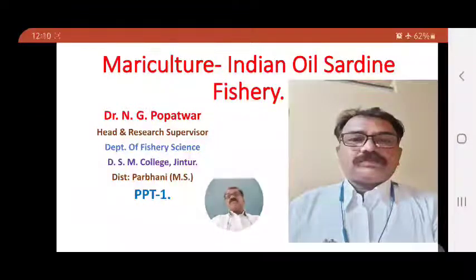When we visit the coast of Maharashtra, especially the Konkan coast and the Goa coast, this sardine is called tarali. And in Malayalam, on the Tamil Nadu and Kerala coasts, these fish are called mathi or nala mathi. These are the local names of this sardine.